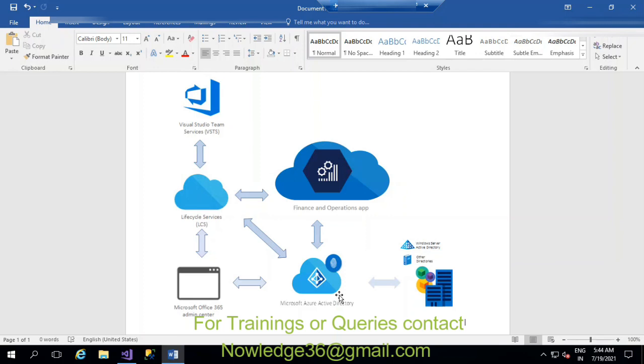If we need Visual Studio, we need to have an Azure Active Directory account to sign into the LCS and download our machine. The machine's information will be there, so you'll be able to see that machine information in LCS. So if you want to download our machine through LCS, we need a Microsoft Azure Active Directory account, right? So don't just think that Visual Studio is free. Okay, this is what I want to say.